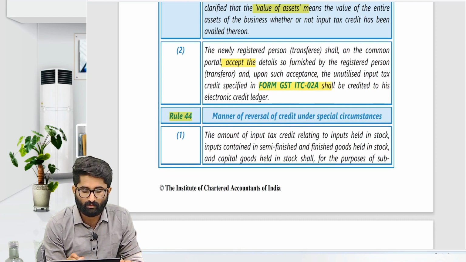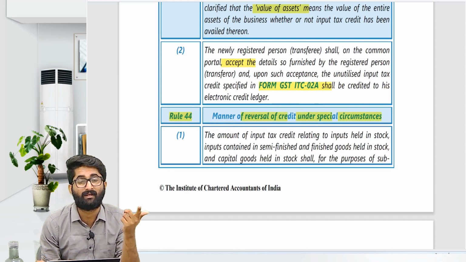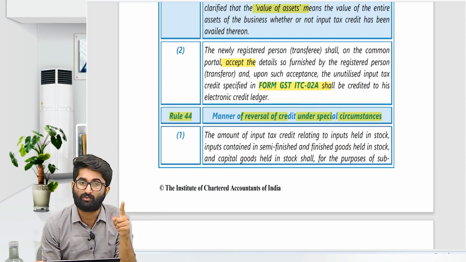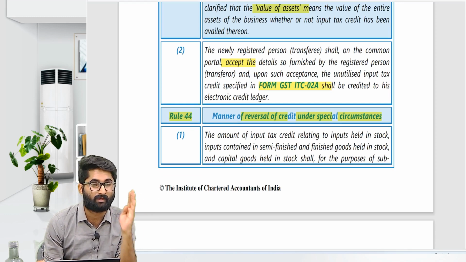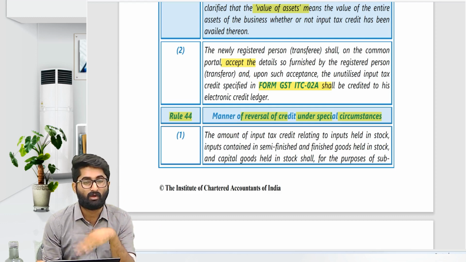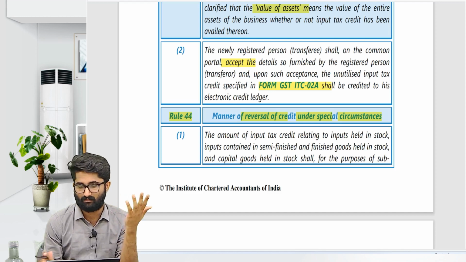Rule number 44, manner of reversal of credit under special circumstances. When will you reverse, sir? Under section 18 subsection 4 you have to reverse, correct? In 18 subsection 4 you have to reverse. Why? Because from regular you are going to composition. At the same time, in 18 subsection 6 you may have to reverse.